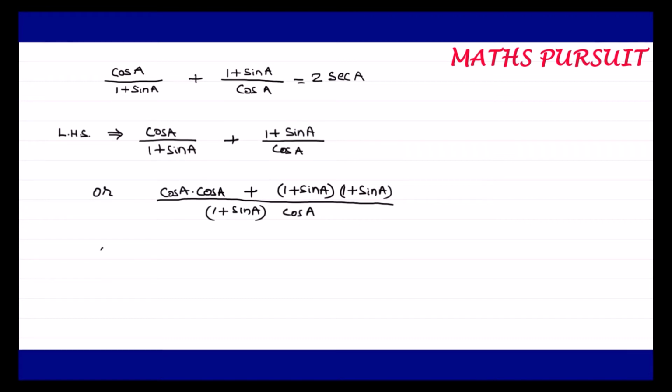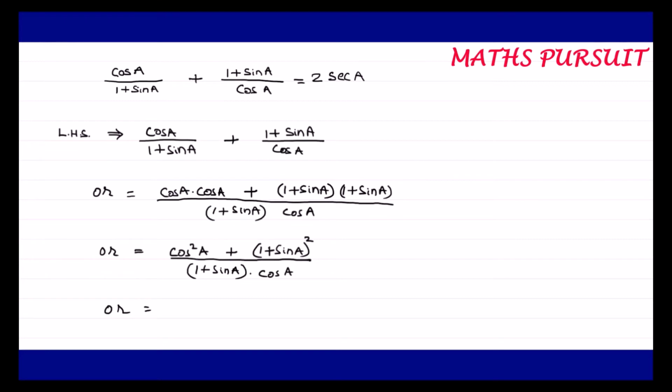Or I can write that this is equal to cos A into cos A, which is nothing but cos square A, plus 1 plus sin A into 1 plus sin A, which is nothing but 1 plus sin A to the power 2, upon 1 plus sin A into cos A.